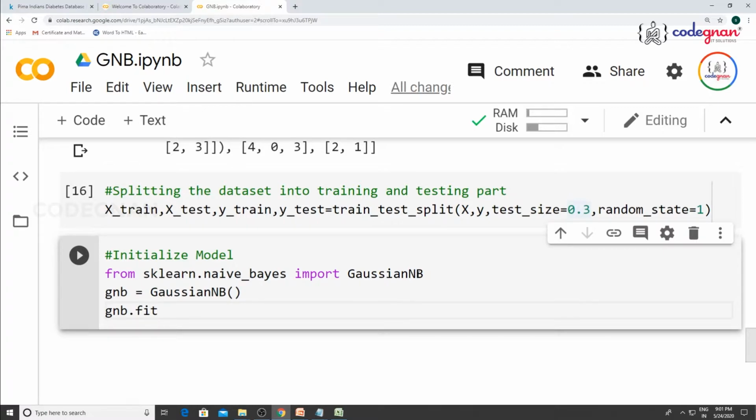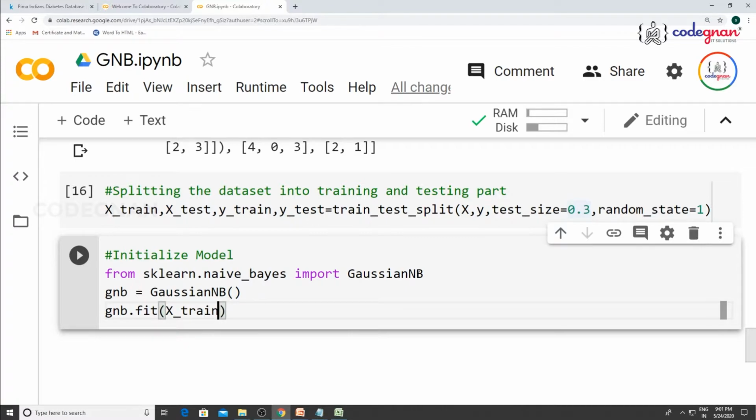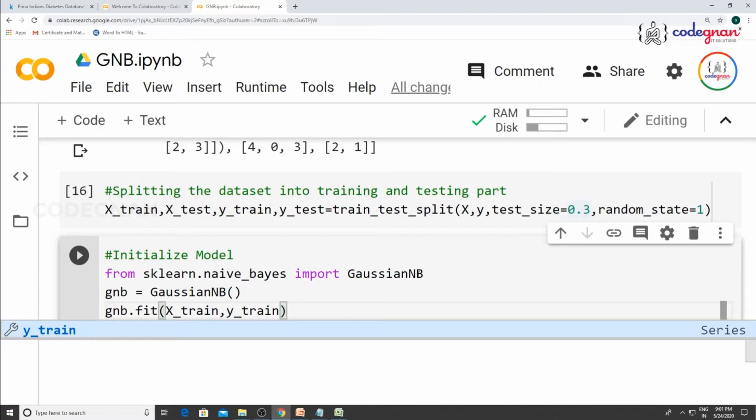GNB dot fit. For fitting, always you need to go for the training part, that is X train and Y train. For fitting, always you need to go for the training part. For getting the prediction, you go for the prediction on the test values, test values of only input. For finding out metrics, you go for the output test part. So GNB dot fit of X train and Y train.